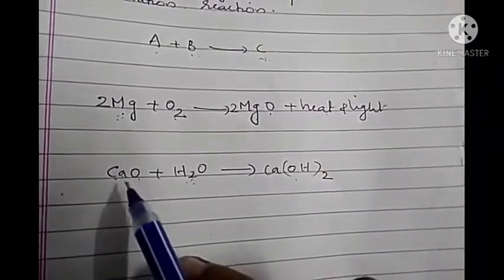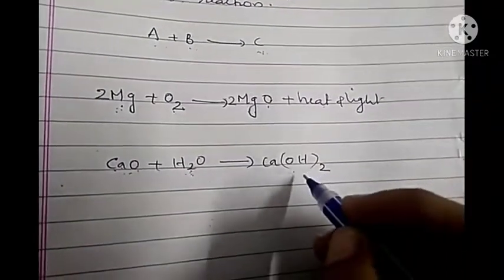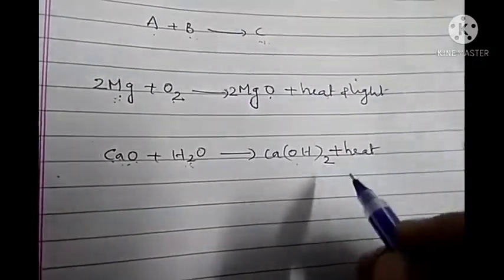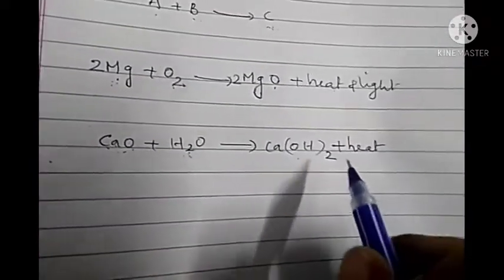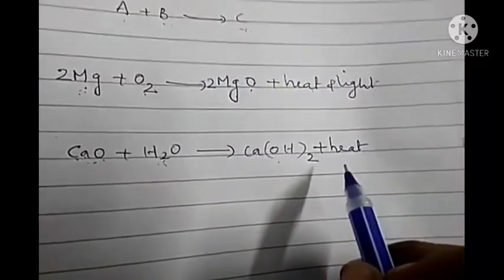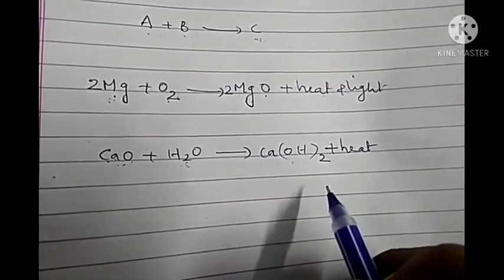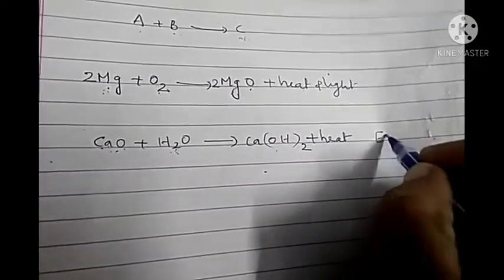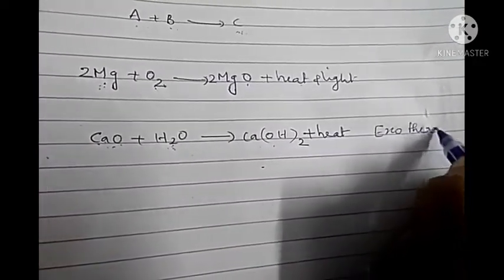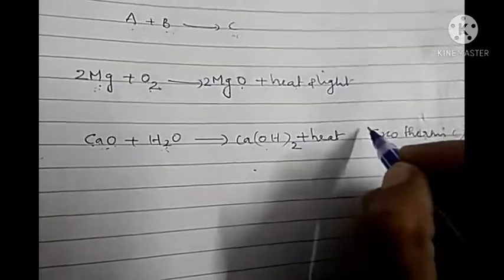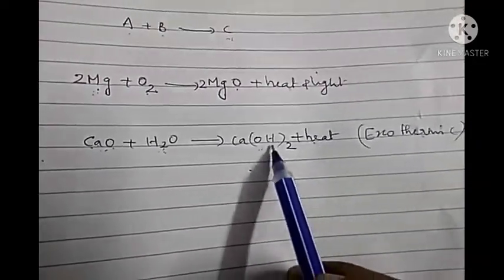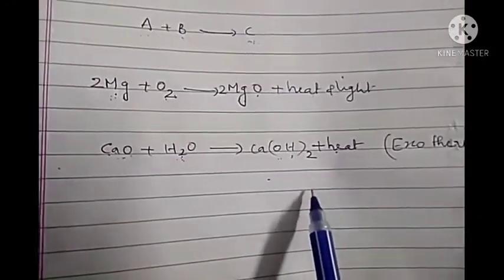And during this reaction, when we are adding this calcium oxide in water, along with the calcium hydroxide, some heat energy is also produced, so that we can write on the product side. So during this reaction, heat energy is produced. So this reaction can be called an exothermic reaction. Why is it known as an exothermic reaction? Because during this reaction, heat energy is produced along with the product calcium hydroxide.